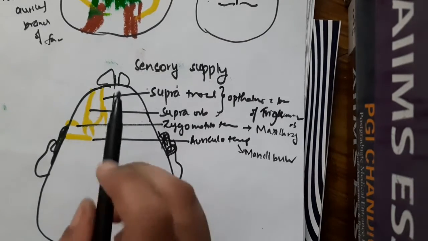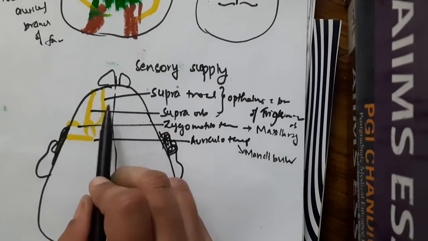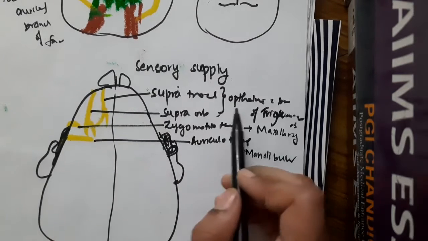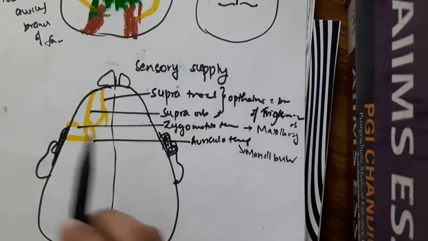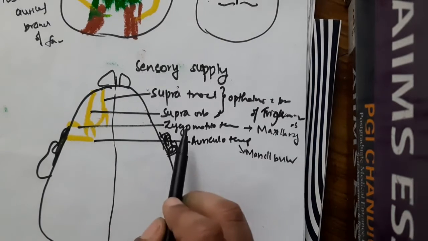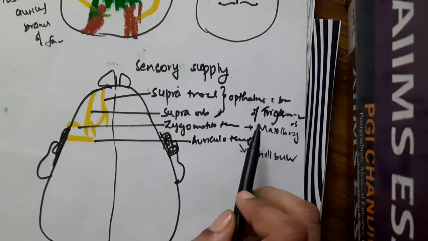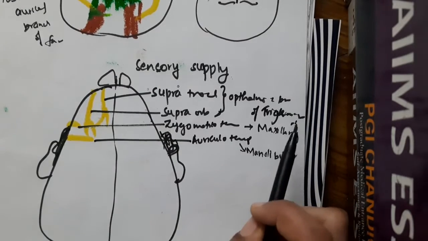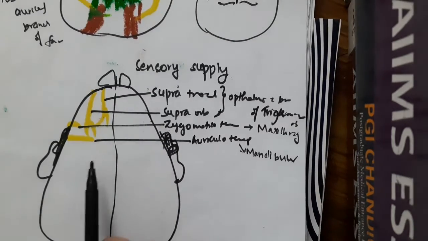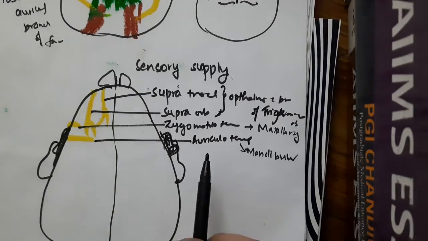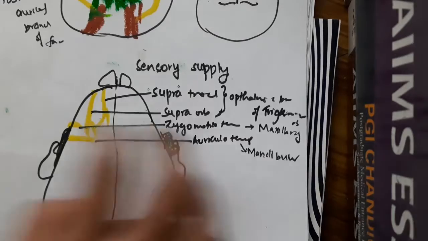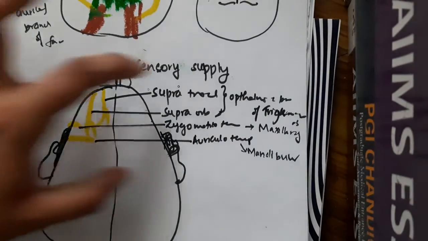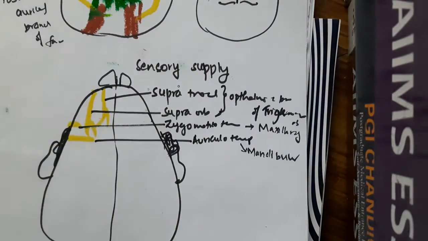So, sensory supply, if you see, supratrochlear and supraorbital are the branches of ophthalmic division of trigeminal nerve, whereas zygomaticotemporal is a branch of maxillary division of trigeminal nerve. Auriculotemporal is a branch of mandibular division of trigeminal nerve. These are the nerves which are supplying in front of the ear.